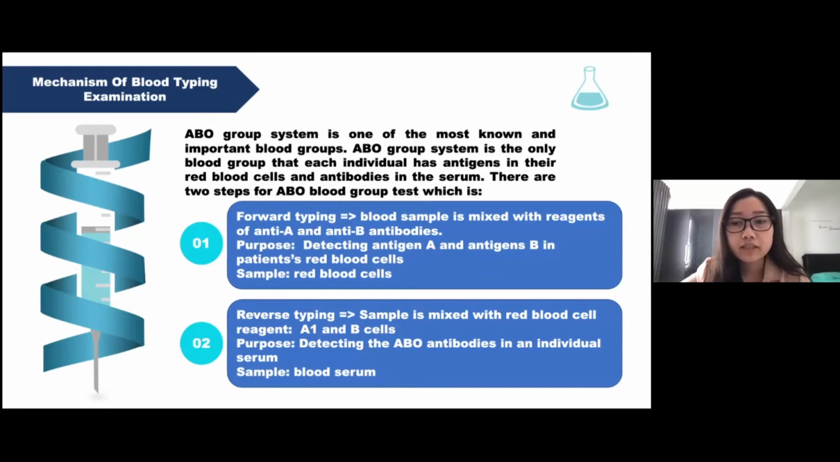Meanwhile, reverse typing uses samples that are also placed in two test tubes, but mixed with red blood cell reagents, which are A1 and B cells. The purpose of this test is to detect ABO antibodies in the patient's serum. The sample used in this method is blood serum.